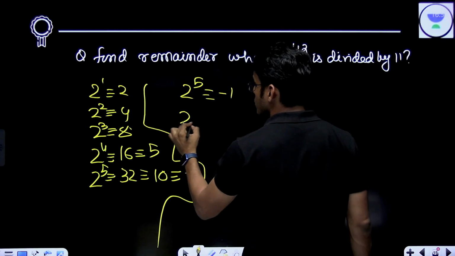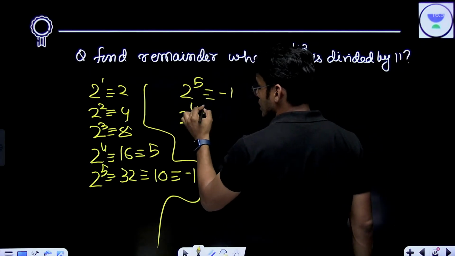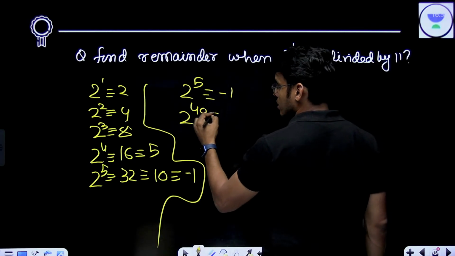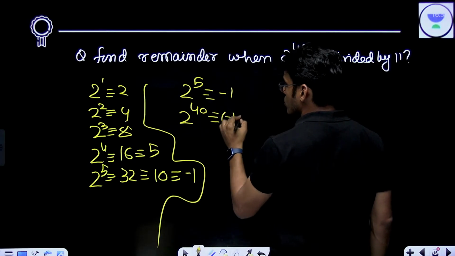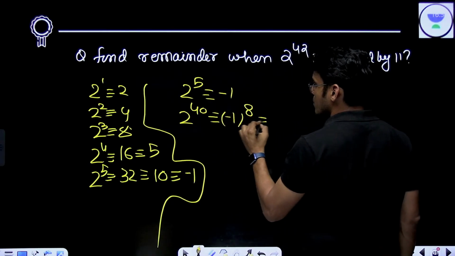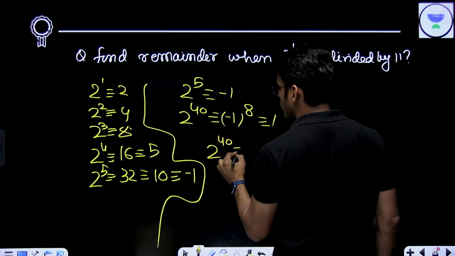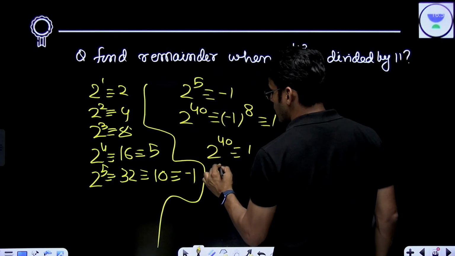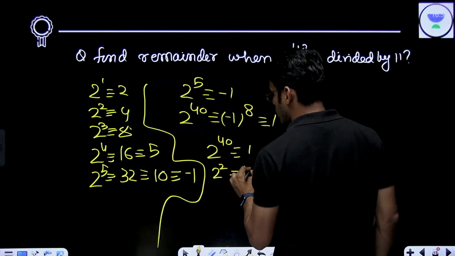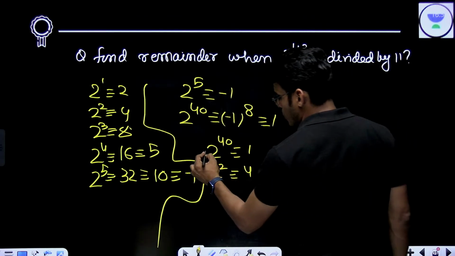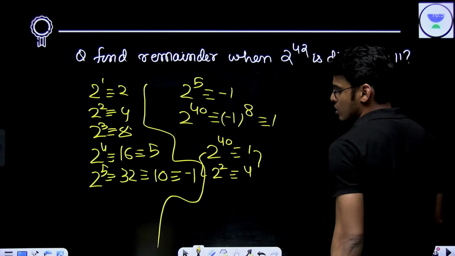This means 2 to the power 40 is 2 to the power 5, to the power 8, which is minus 1 to the power 8, which essentially means 1. So 2 to the power 40 is congruent to 1. 2 to the power 2 is congruent to 4. If you multiply these two, the congruences also get multiplied.